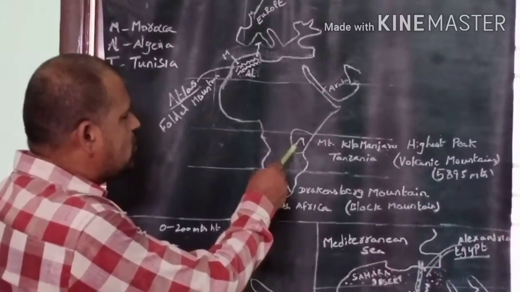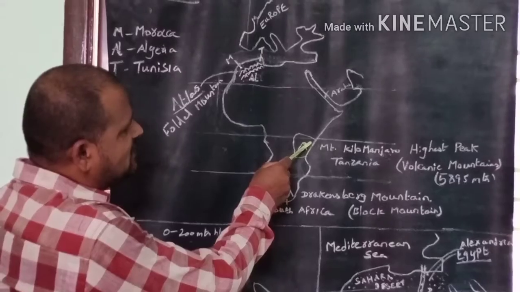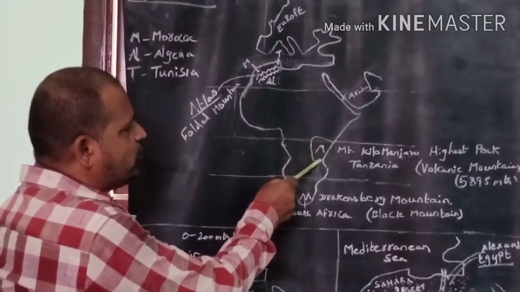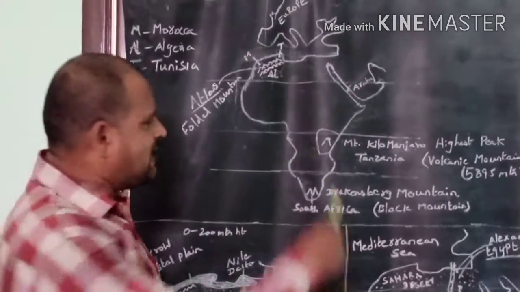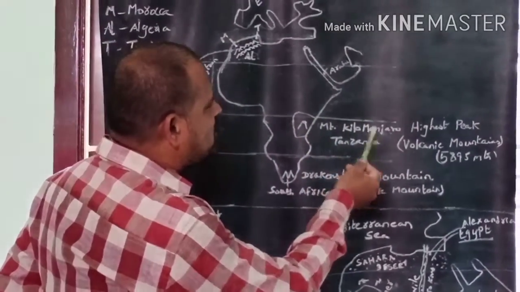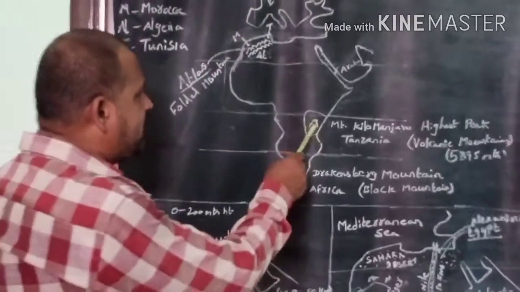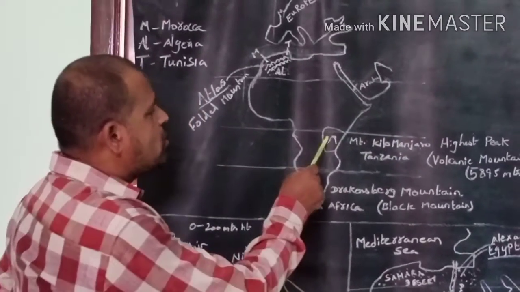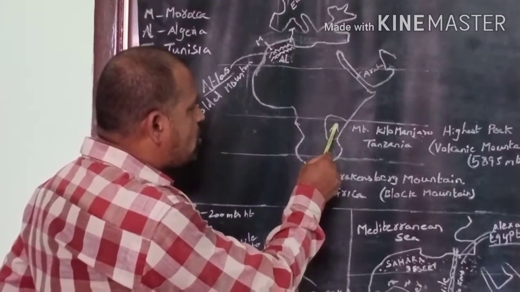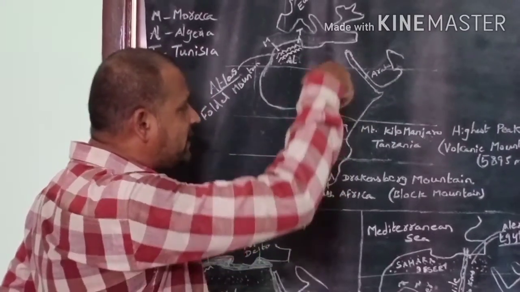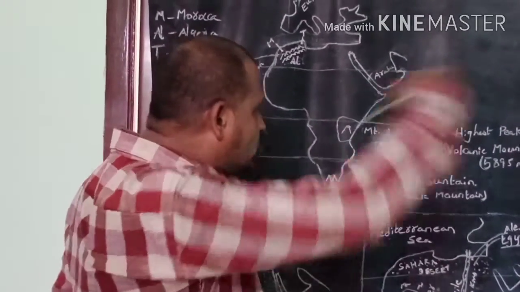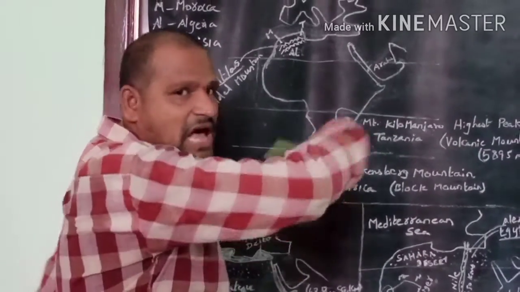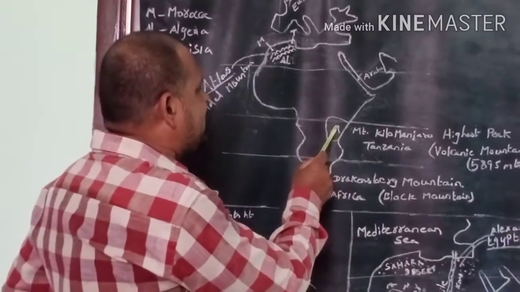Tanzania is located to the east of the equator. The type of mountain at Mount Kilimanjaro is a volcanic mountain. When these volcanic mountains are active, the lava inside the earth comes out, and thus volcanic eruption takes place.